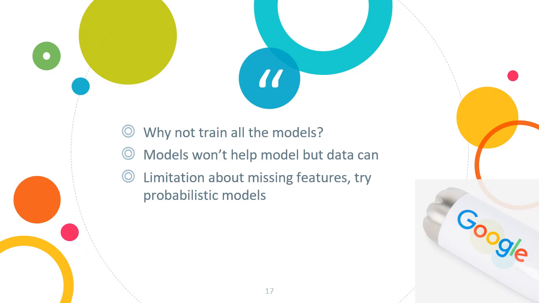As for the limitation, it is about the missing features. Sometimes you won't get all the features in the model. So maybe we should try some probabilistic models to just marginalize those we don't know. That's all. Thanks.